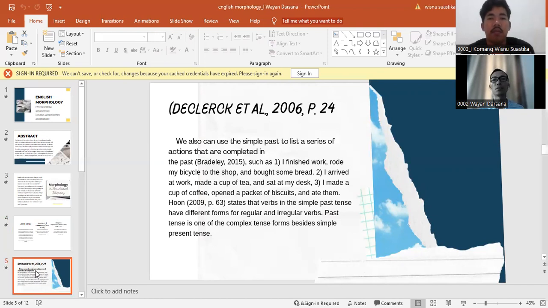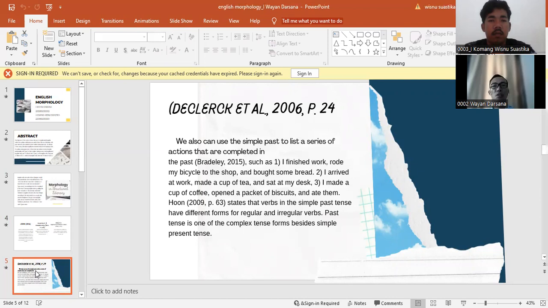Leclerc et al. 2006, page 24. We can also use the simple past to list a series of actions that are completed in the past, Bradley 2015, such as: One, I finished work, rode by bicycle to the shop and bought some bread. Two, I arrived at work, made a cup of tea and ate at my desk. Three, I made a cup of coffee, opened a package of biscuits and ate them.